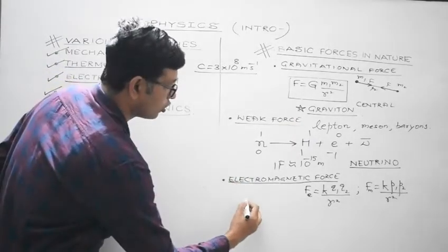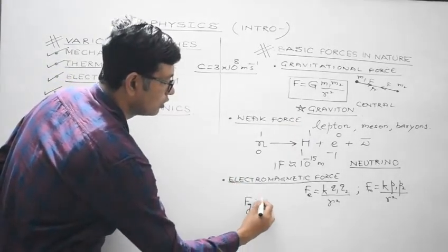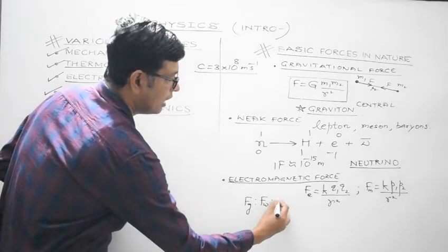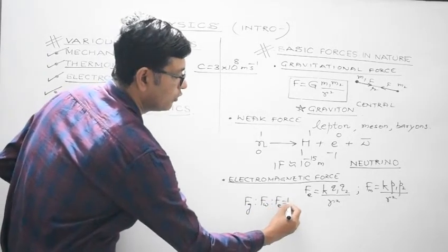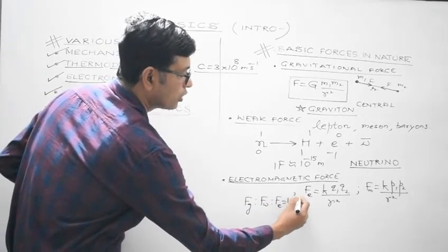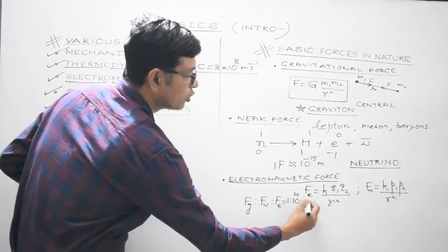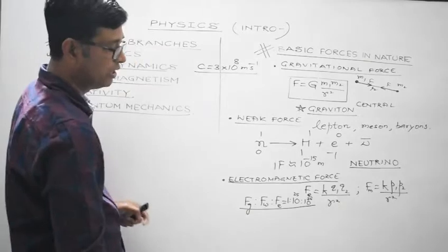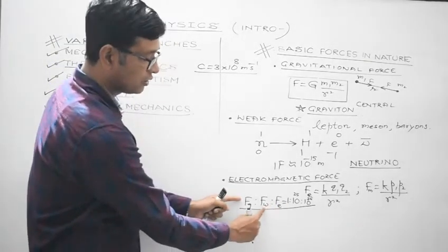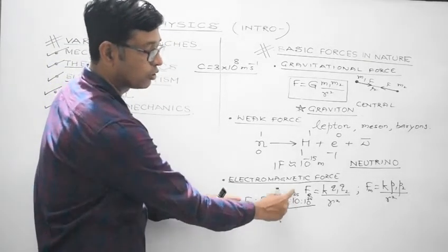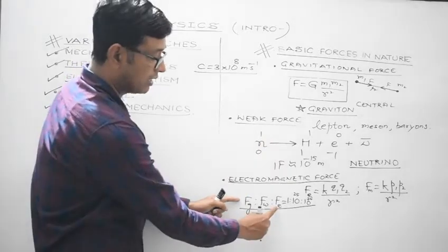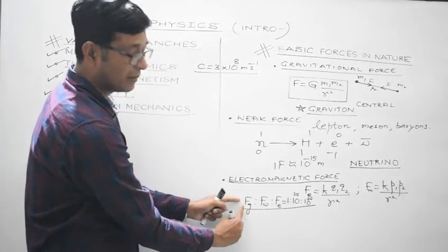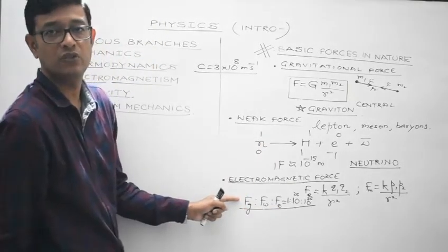If you talk about gravitational force, weak force and electromagnetic force, the ratio would be 1 is to 10 to the power 25 is to 10 to the power 36. What I mean to say is that weak force is stronger than gravitational force by 10 to the power 25 times. And electric force is about 10 to the power 36 times stronger than gravitational force.